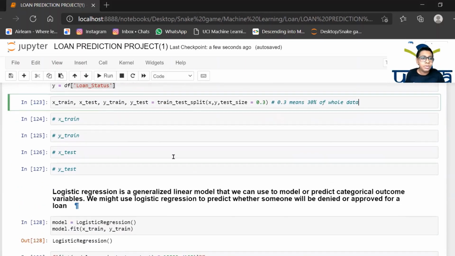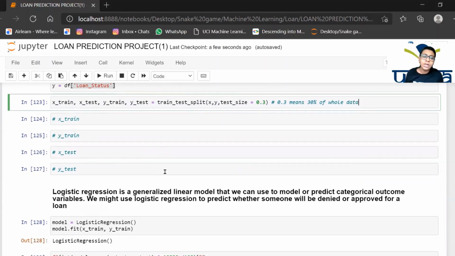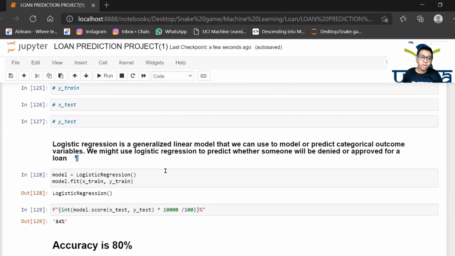Fine. So this is the line you need to follow, and this will not work if you interchange X train, Y train, X test, and so on, because it is a kind of array. You will understand it later. Now let's know some things about logistic regression. Logistic regression is a generalized linear model that we can use to model or predict categorical outcomes. We might use logistic regression in this project to predict whether someone will be denied or approved for a loan.